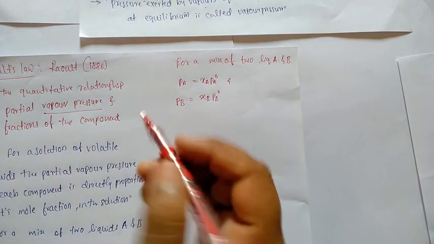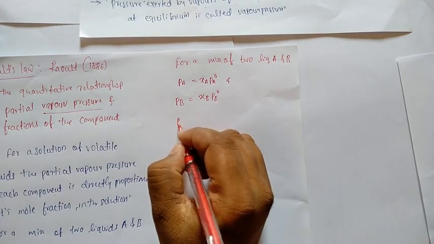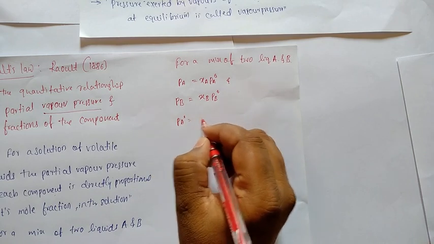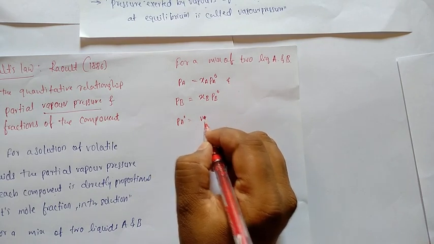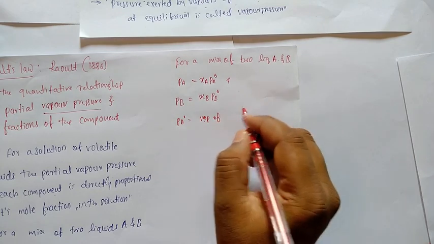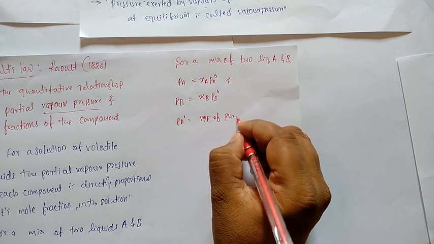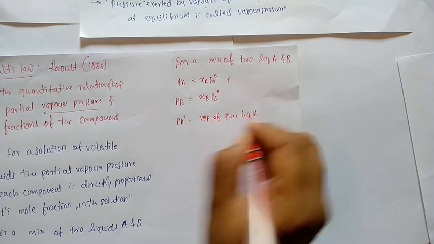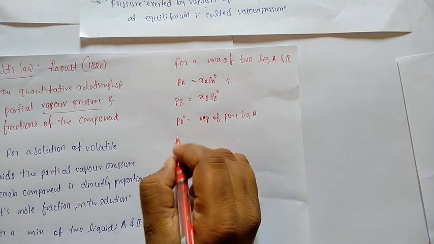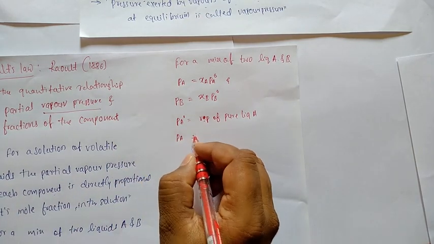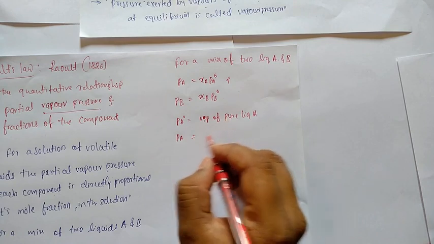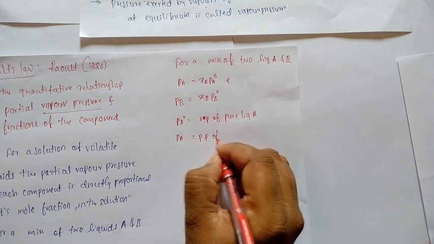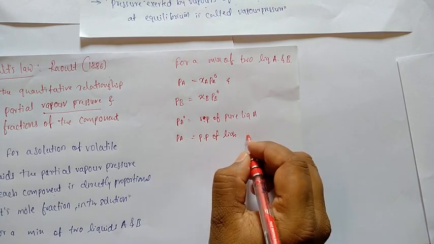Okay, so here PA naught means vapor pressure of pure liquid A, and PA means partial pressure of liquid A in the mixture.